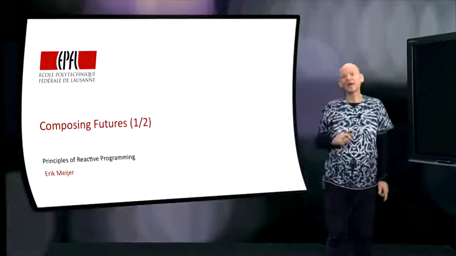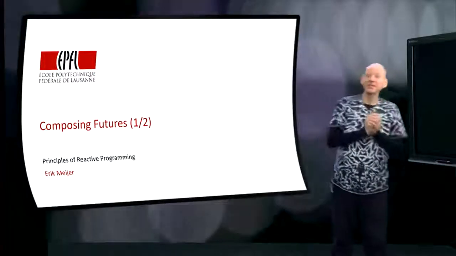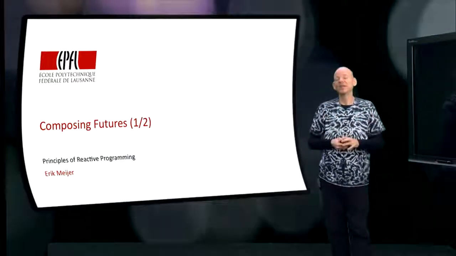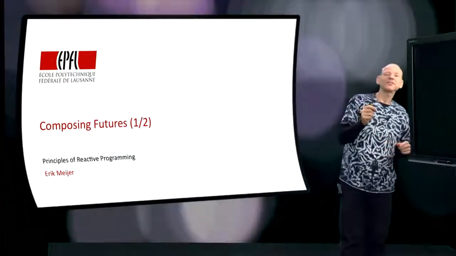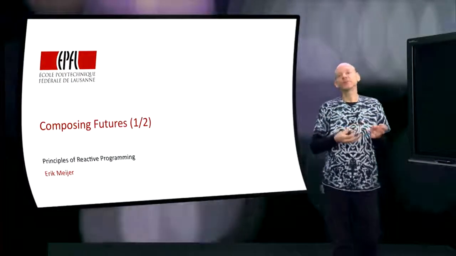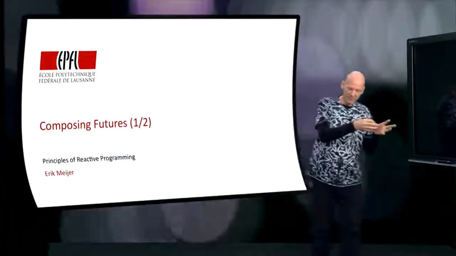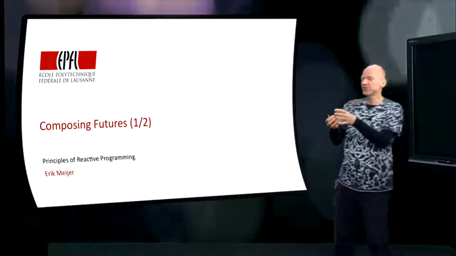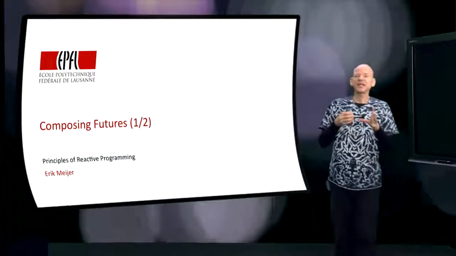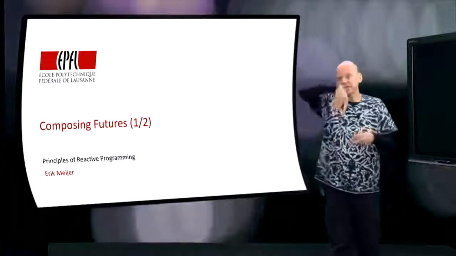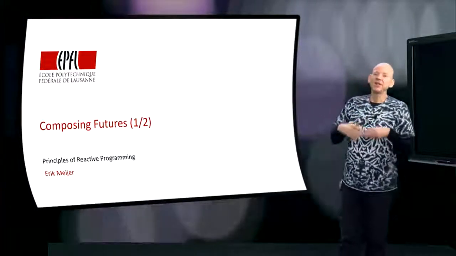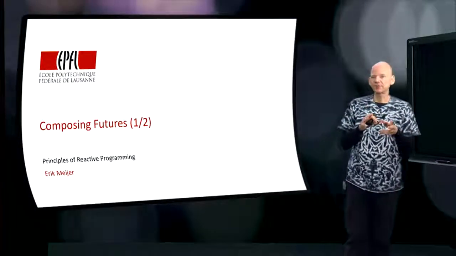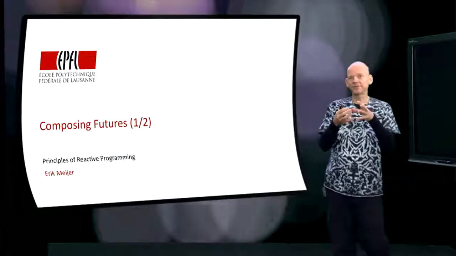Hey everybody, welcome back. I must admit, I'm a little bit addicted to building combinators over futures. And the reason for that is that once we move from the world of regular types, T or Try of T, into the world of futures, we cannot use regular control flow anymore because everything becomes callback based. And hence, in order to do that, we need a lot of higher order functions to make our programming life easier.